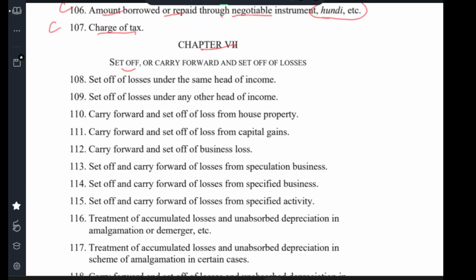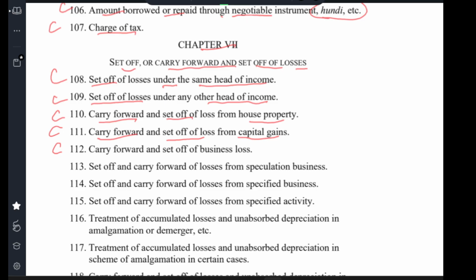Chapter 7 Set off or carry forward of set off of loss. Clause 108 Set off of loss under the same head of income. Clause 109 Set off of loss under other head of income. Clause 110 Carry forward and set off of loss from house property. Clause 111 Carry forward and set off of loss from capital gain.